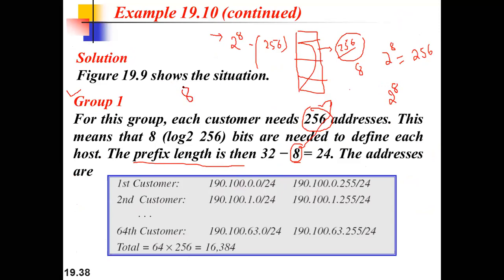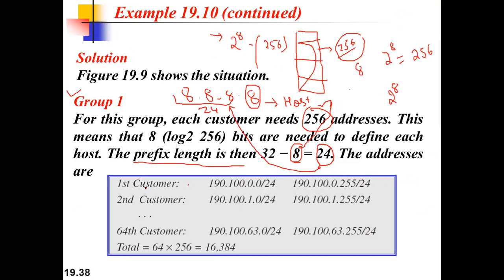It means the last octet, 8 bits, will be consumed by host, right? So we are left with 24 bits for network. That's why 24 is there. You can see this 24 came for this reason, right?